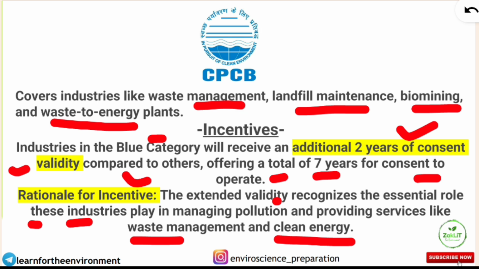to operate. So although their PI will be more than 90, it will be under the red category, but if they are under this managing pollution, they will provide services like waste management and clean energy, they will get the 2 years extra validity, and they will be under the new category, that is the blue category. So there are a lot of acquisitions because of this rule coming into picture. There are a lot of things going on.